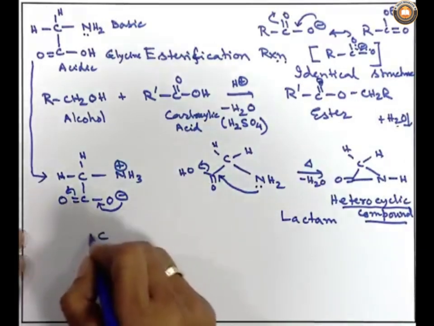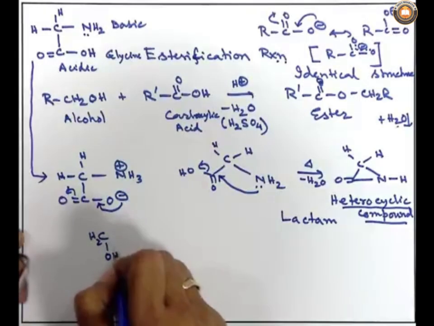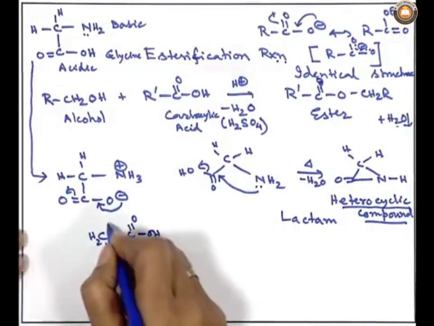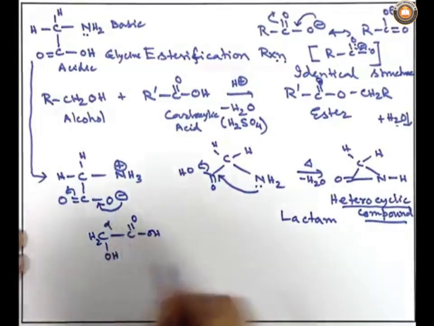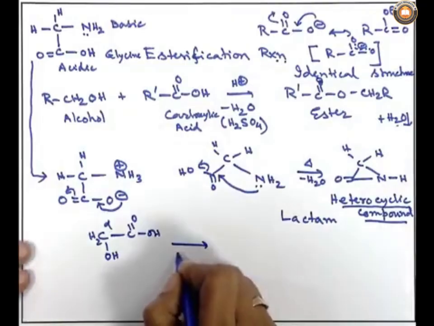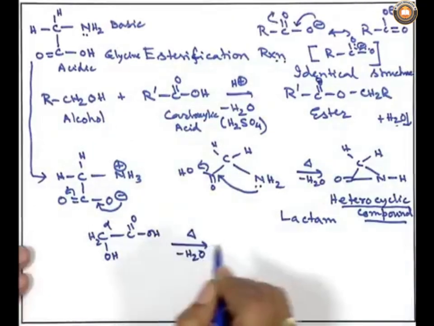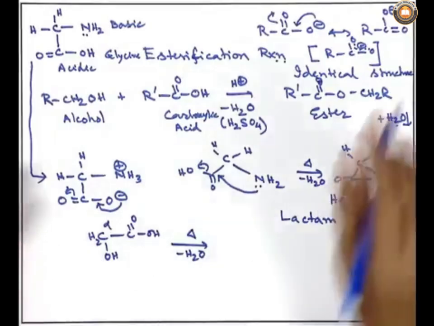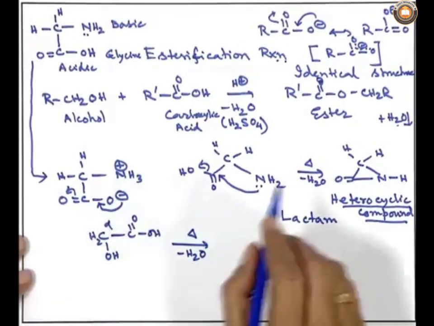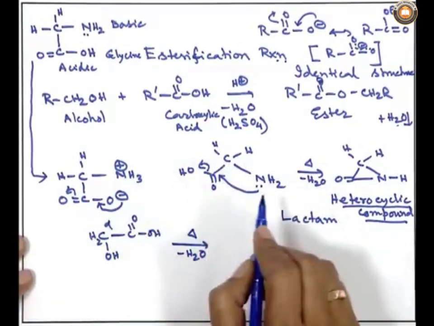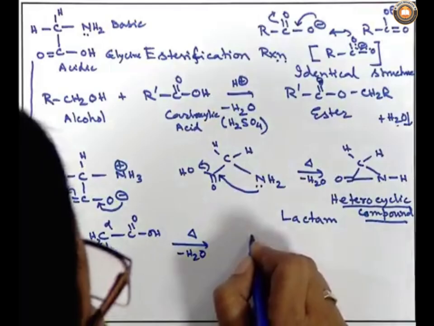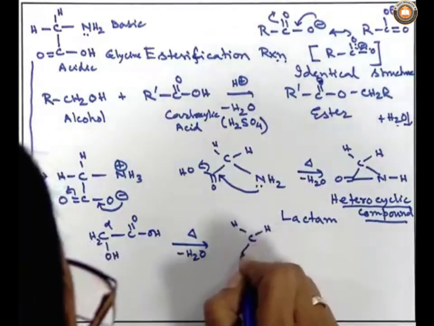Let me put a simple example, CH2OH, COOH, that is alpha hydroxy carboxylic acid. If I take alpha hydroxy carboxylic acid instead of alpha amino carboxylic acid, and do the similar thing, instead of taking the amino group, I have taken the OH group, that is the difference, CH2OH, COOH, and the earlier one was an example of CH2NH2COOH. This is the difference. What will happen? It can also form a similar sort of compound like this,